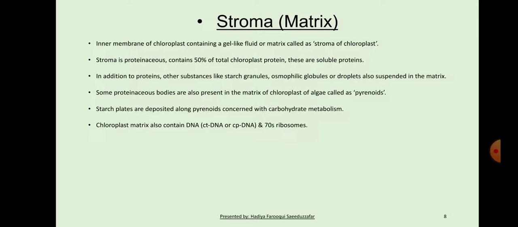Chloroplast matrix also contains DNA, which is known as ctDNA or cpDNA, and 70S ribosomes. It also contains various enzymes required for DNA replication, enzymes of carbon dioxide fixation and assimilation of fatty acids.